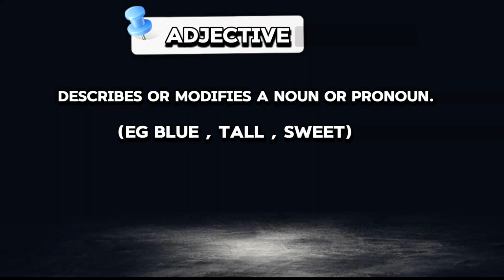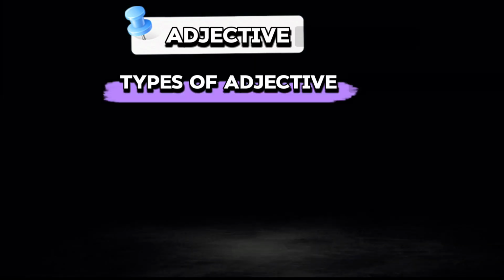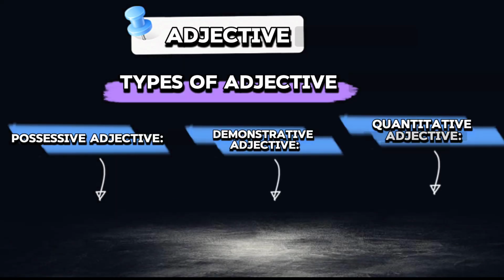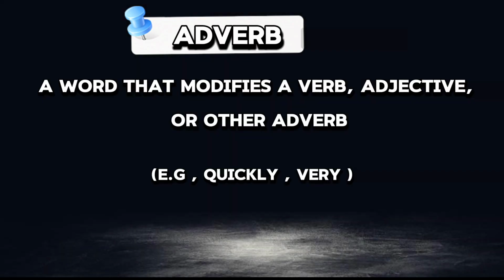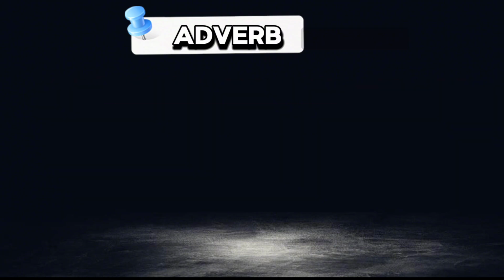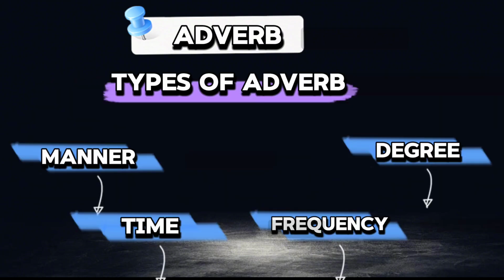Adjective: a word that describes or modifies a noun or pronoun. For example, blue dog. Adjectives have 4 types. Adverb: a word that modifies a verb, adjective, or other adverb. For example, quickly and very. Adverbs have 5 types.